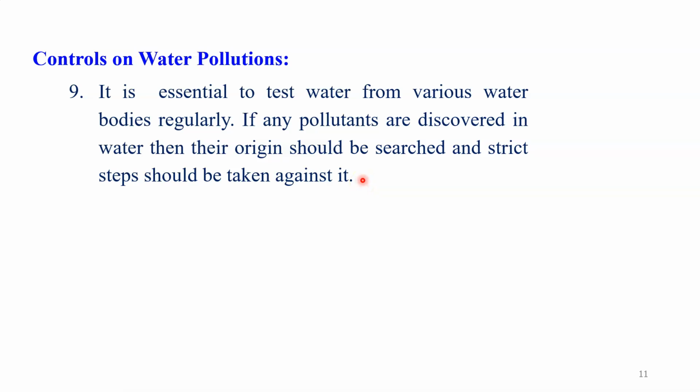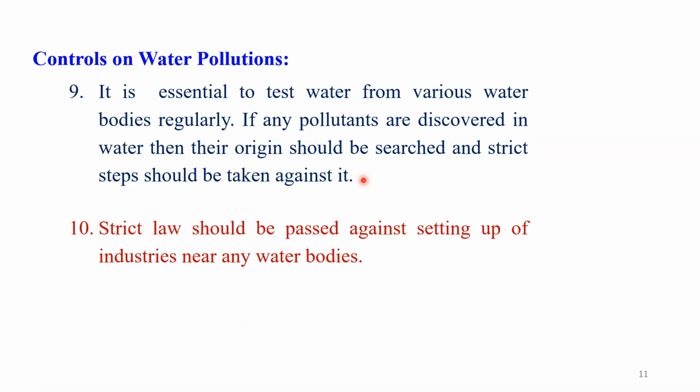So for that purpose, we have to check from time to time what pollutants are available in that particular water body, and what the sources are. If we are able to find these sources, then definitely we can stop or minimize the entry of various pollutants into that water body. So in this regard, this control is very important.